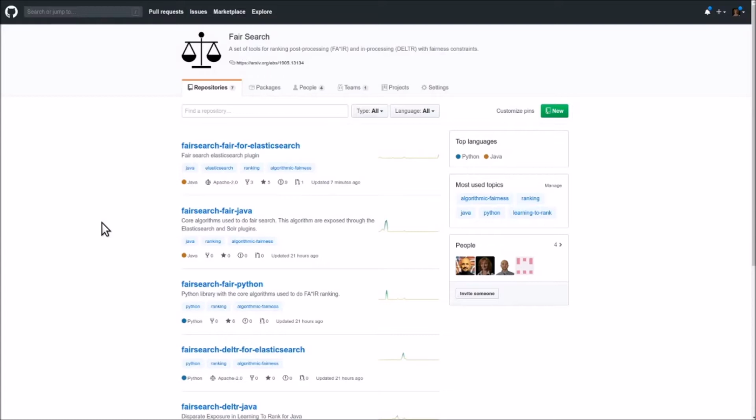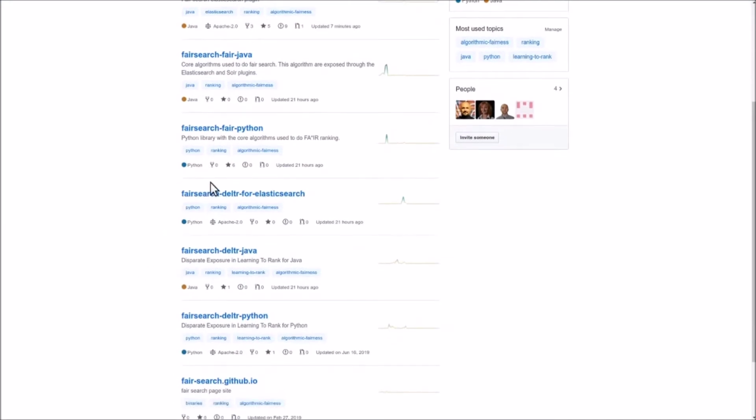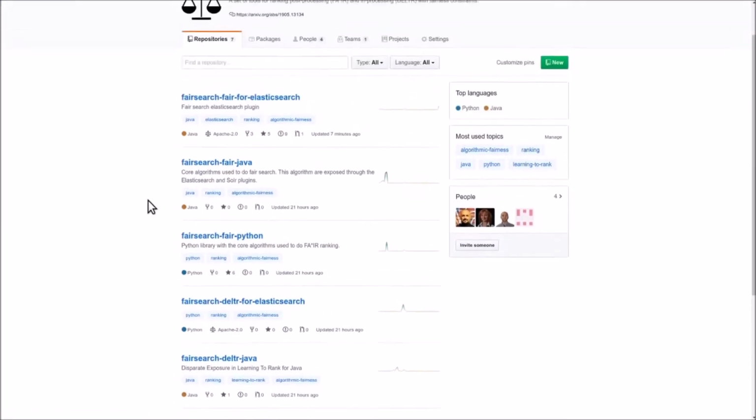We implemented two fair ranking algorithms named fair and delta, as you can see here, and they are available in Python, Java, and as a plugin for Elasticsearch. So you see here, this is the plugin for Elasticsearch for the fair algorithm, as a Java library, and as a Python library, and down here are the same three packages for the second algorithm, delta.